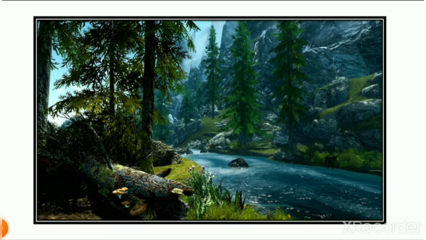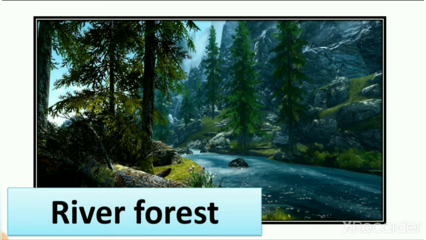In this world there are different kinds of forest. They are very different from each other. So when we learn about forests, we also learn about river forests. Now think in your mind, what is a river forest? River forest means forest with rivers.